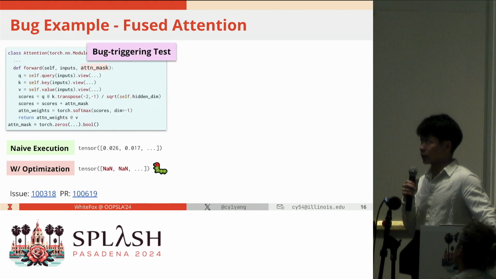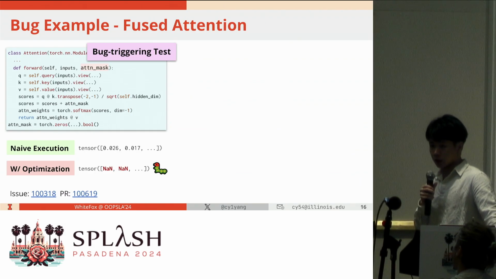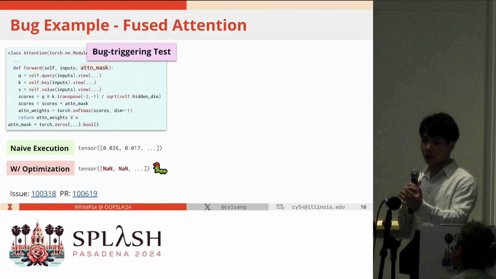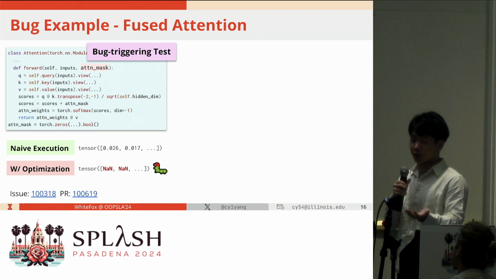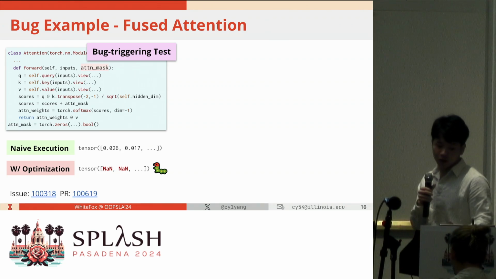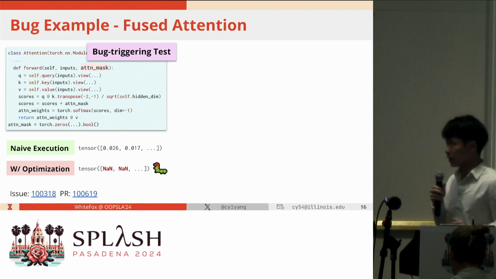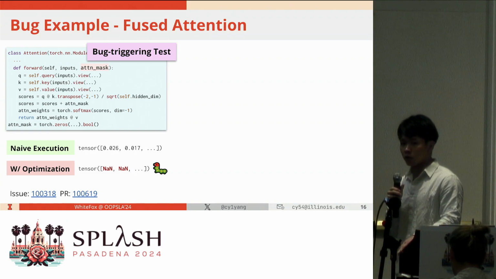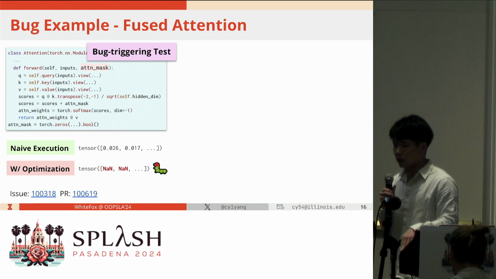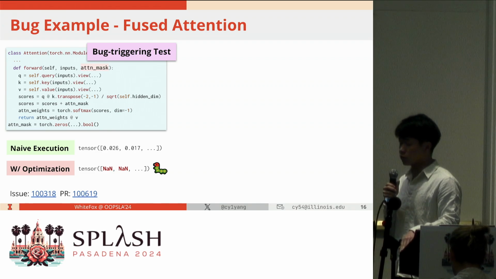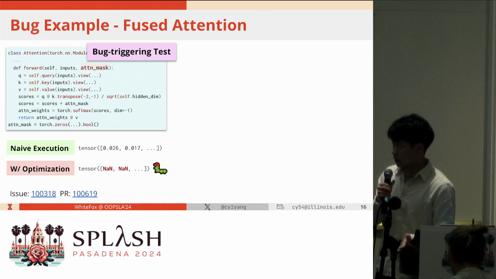And here is a bug example for the fused attention optimization, which is designed for the attention mechanism, which is widely used in modern large language models. And the blue box shows the bug-triggering test generated by WhiteFox. And we can see that after optimization, the output value of such a model will have not a number, which is different from the output without any optimization.